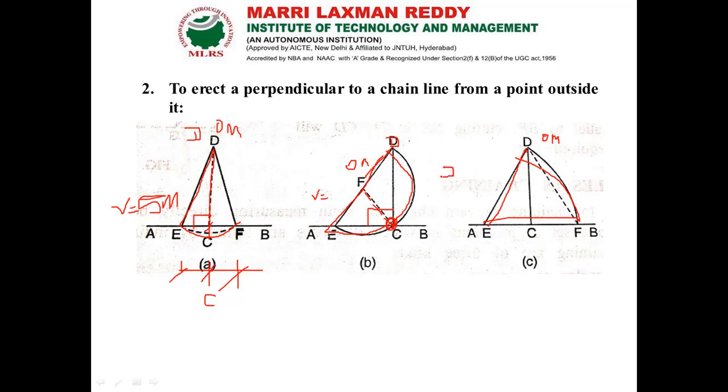Here DE is equal to DF, so that our point E is the center point of the arc. I am going to draw an arc like this. Wherever I need that point, I have to bisect. From the bisection, I am going to extend the line to the base point. So here I can get the perpendicular point D for the baseline AB.